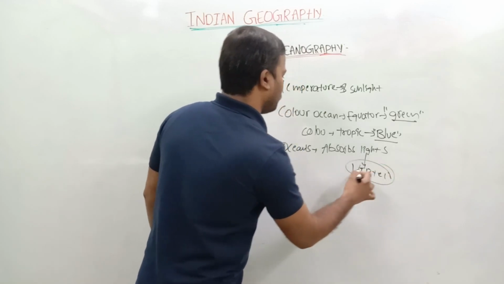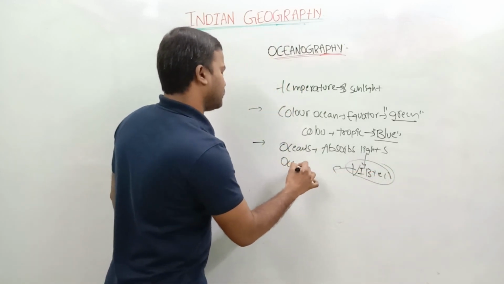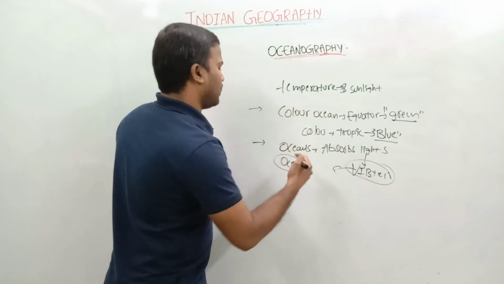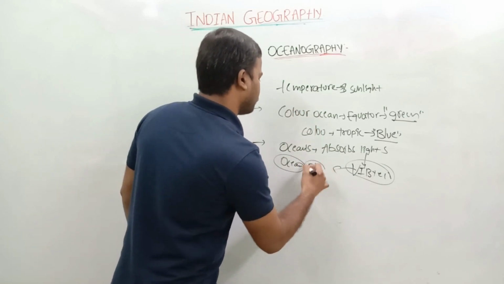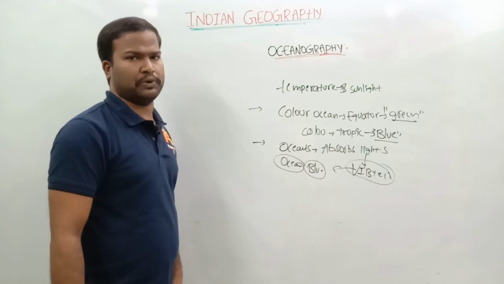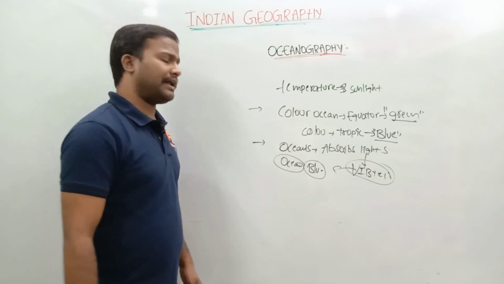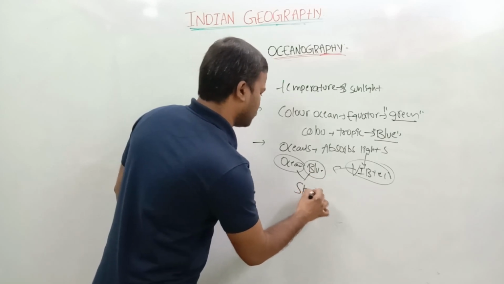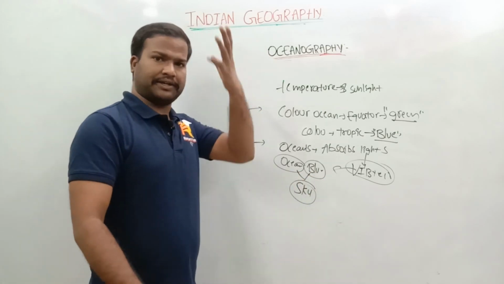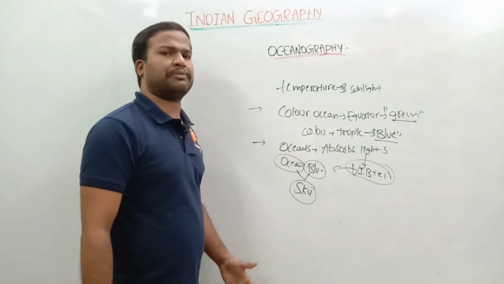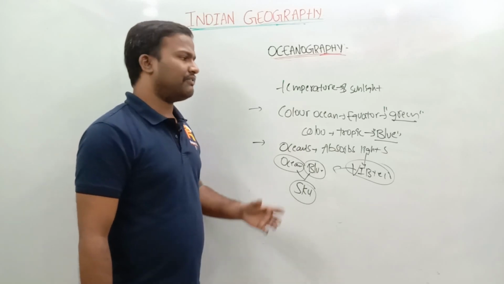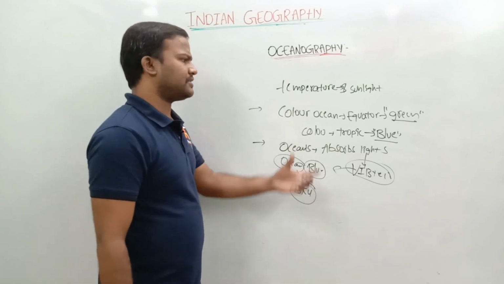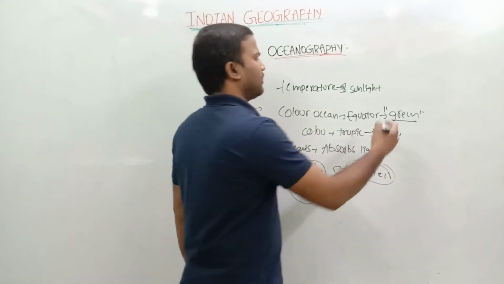Subsidiary colors. Out of this, the oceans will absorb blue. This is one theory. And another theory is that it reflects the sky. So that's why the oceans will appear as what? Blue in color.